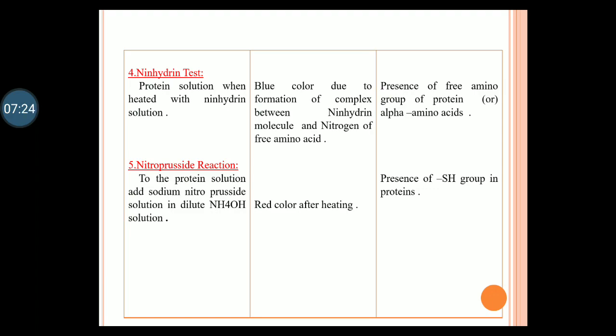Aliphatic amino acids will give a purple color, whereas some other amino acids, the heterocyclic amino acids proline and hydroxyproline, give a somewhat yellow color. The color difference may be due to the formation of a different complex ion with the ninhydrin reagent.